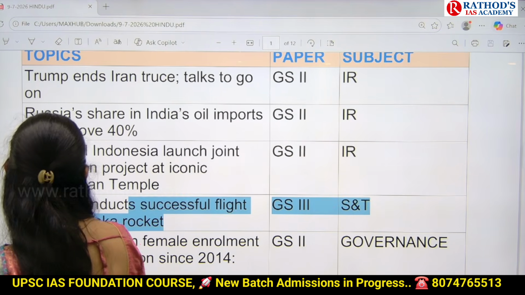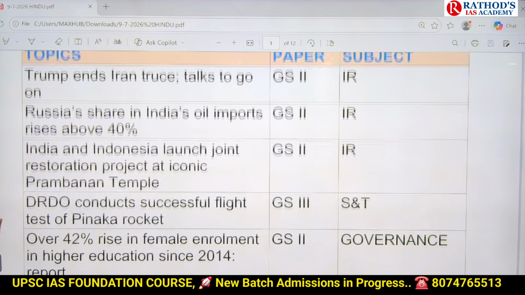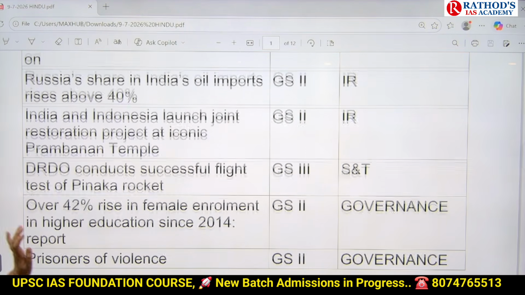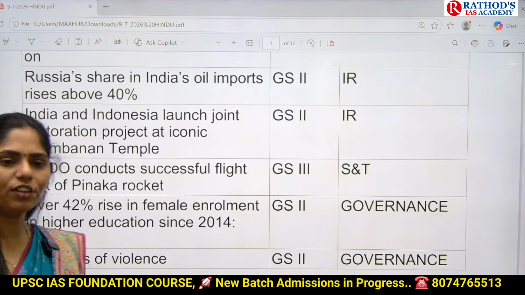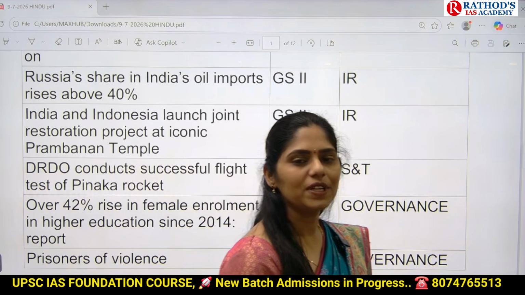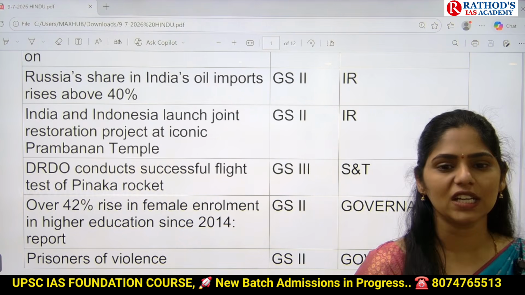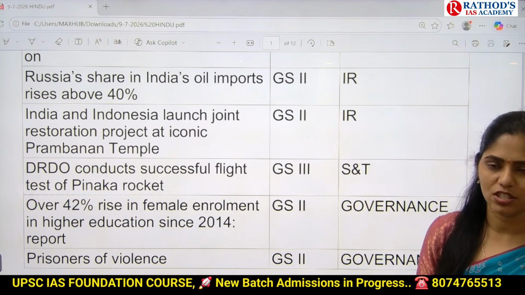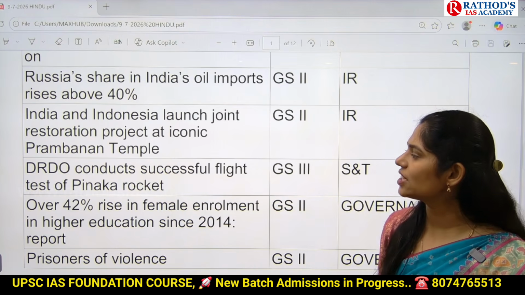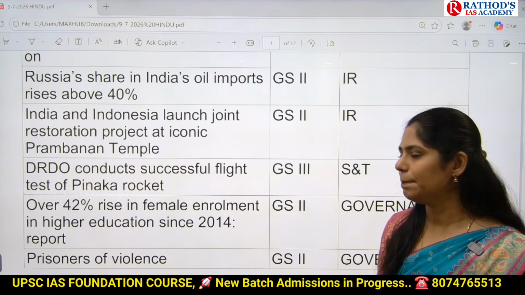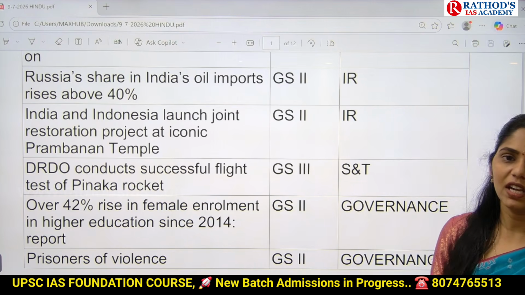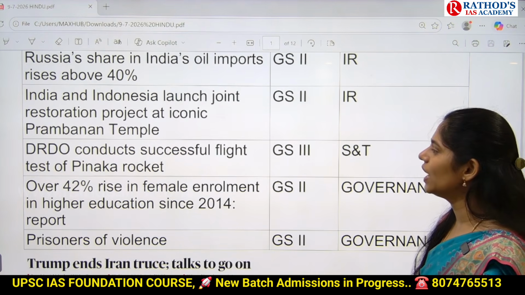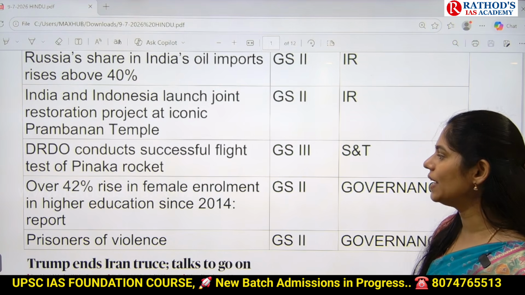And next topic is India and Indonesia launch joint restoration project at iconic Prambanan temple. Here, whenever you see such kind of temples in news, obviously UPSC can ask a question from art and culture point of view, and it is important even from international relations. So here you have to see some facts regarding this Prambanan temple, on which UPSC can frame a prelims based question.